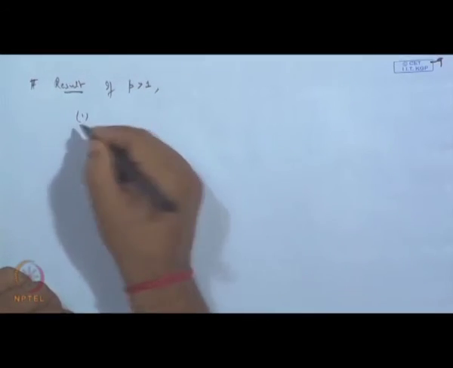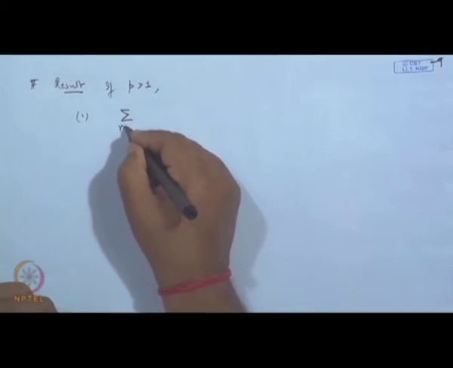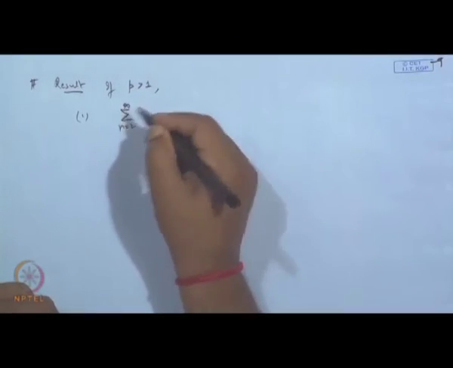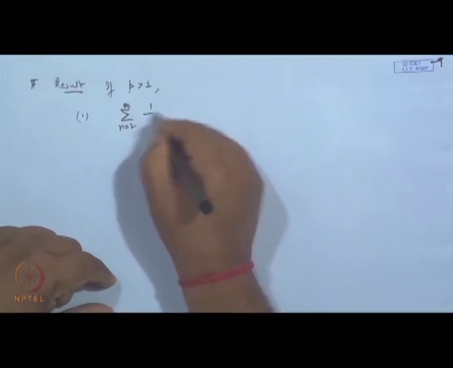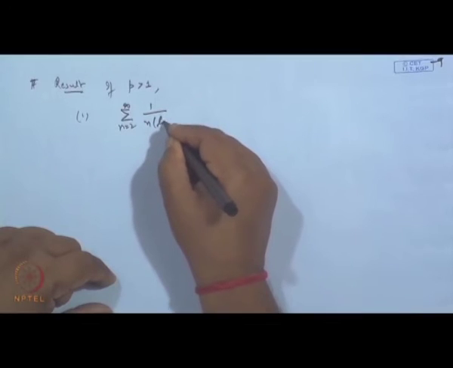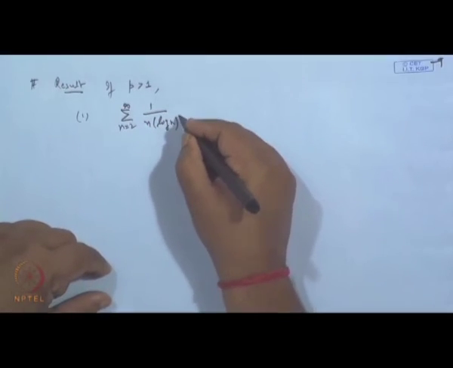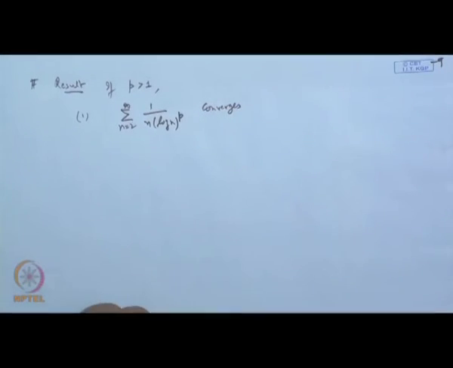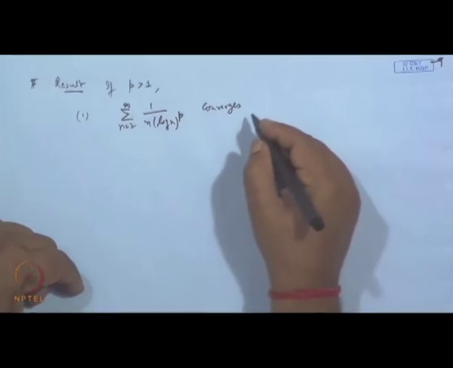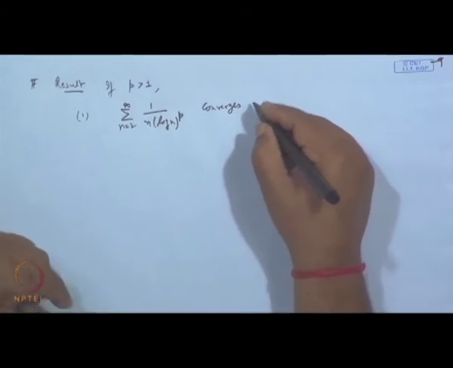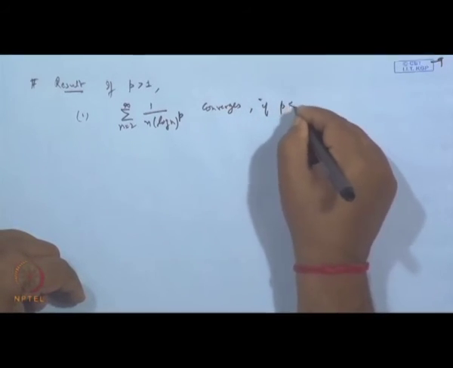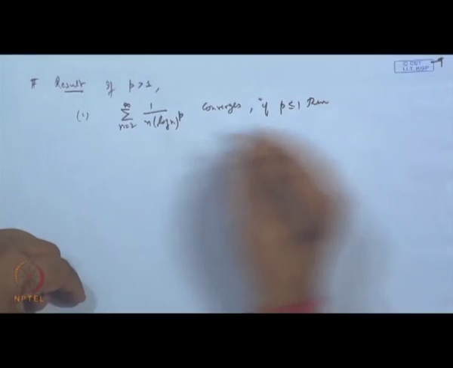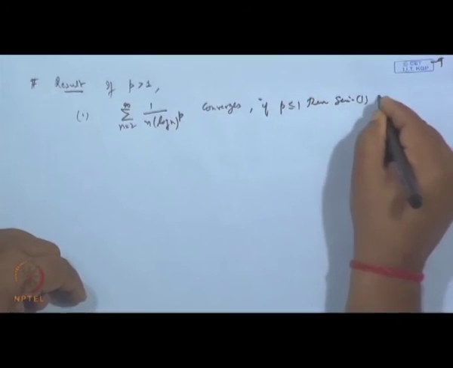Number 1, sigma n equal to 2 to infinity of 1 by n (log n) to the power p converges when p is greater than 1, and otherwise diverges; if p is less than or equal to 1, the series diverges.